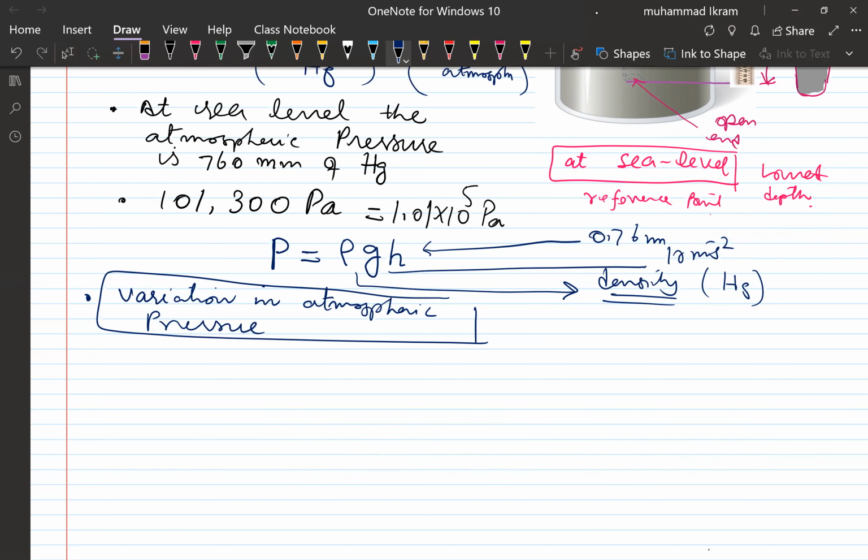And this is one of the reasons that the atmospheric pressure in mountainous areas is very much smaller than at sea level. This is one of the reasons that if you are living in Taif, then you have a very low pressure here, because the air layer is very thin at Taif, because it is at a greater altitude than Jeddah. But at Jeddah, it is all okay. The pressure is greater than at Taif.